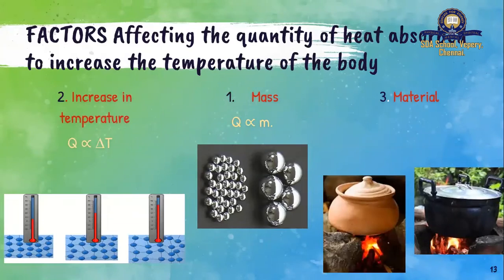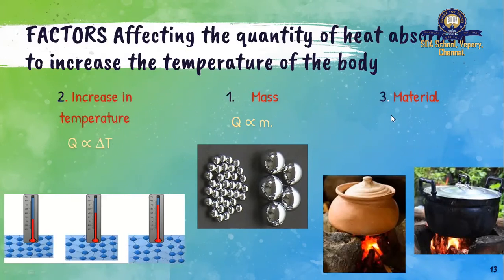If I want to increase 100 degrees Celsius, I need more heat. If I have to increase 20 degrees Celsius, I need less heat. So it's understood. This del T here means change in temperature. So the amount of heat required is directly proportional to the change in temperature.